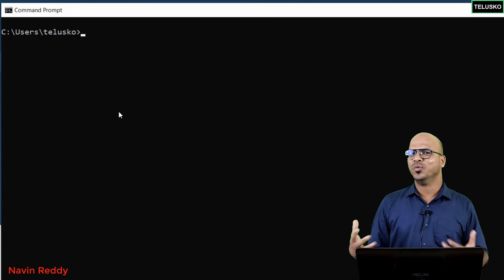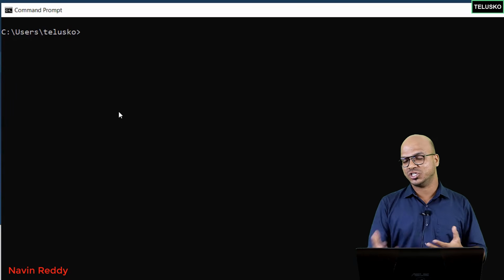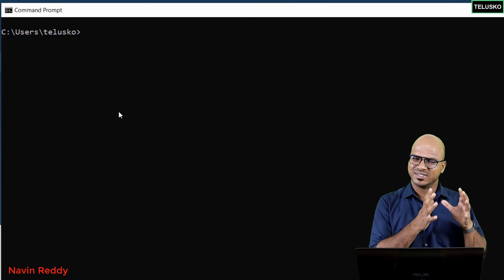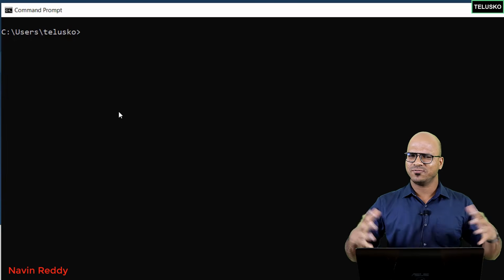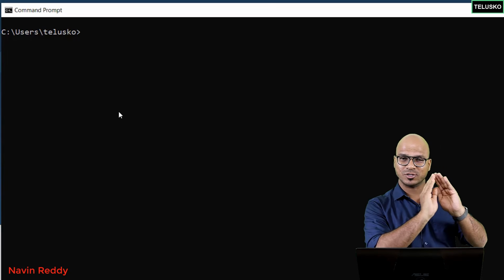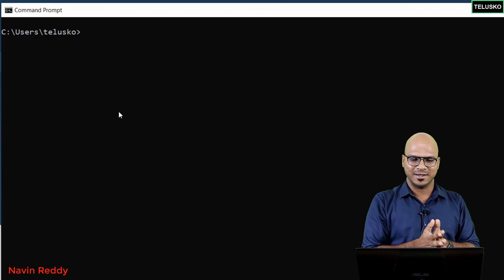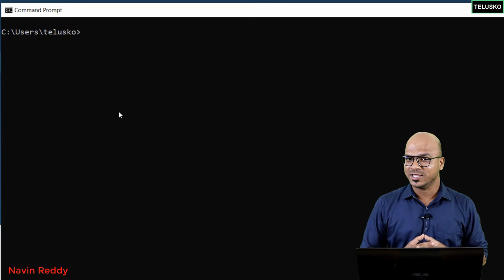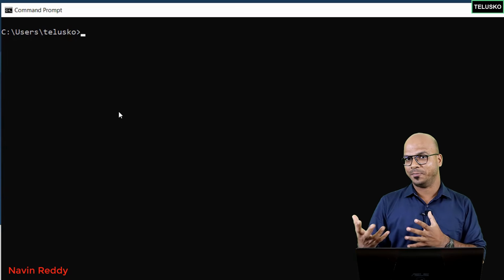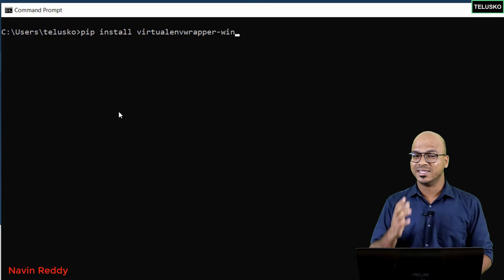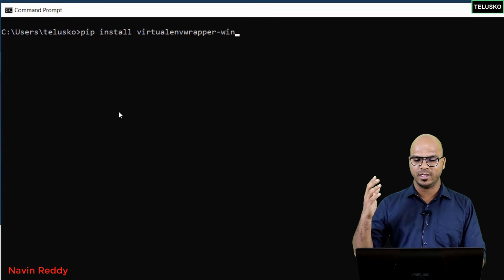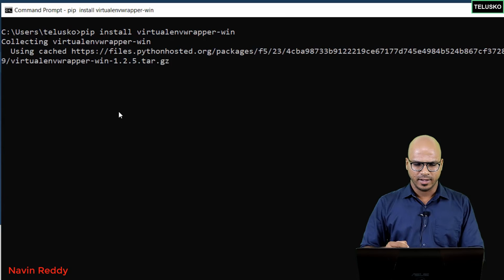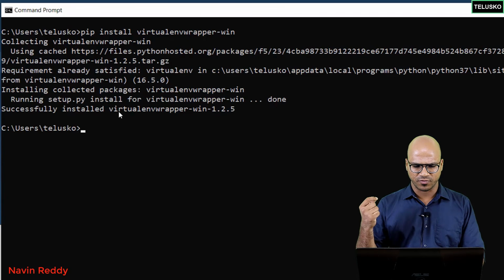Okay, so what if you want to have a different configuration for Django for different projects? So let's say if you're working with multiple projects, you want to have a different set for Django there. So just imagine from the entire system, you are creating an isolated space for your projects, which will not be affecting the other projects which you have. And the way you can do that is by installing a virtual environment wrapper. So let's do that. So the command is pip install virtualenvwrapper-win, and you just have to say enter. So it will install the virtual environment for you, and that's done.